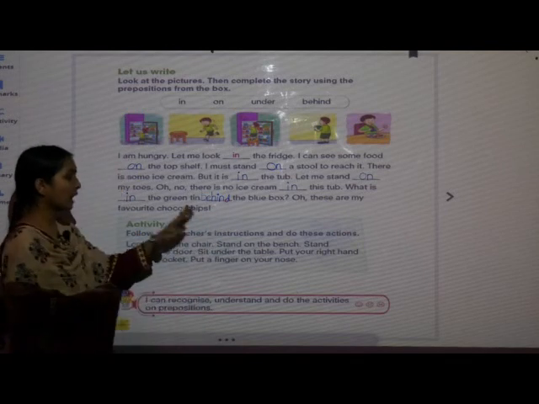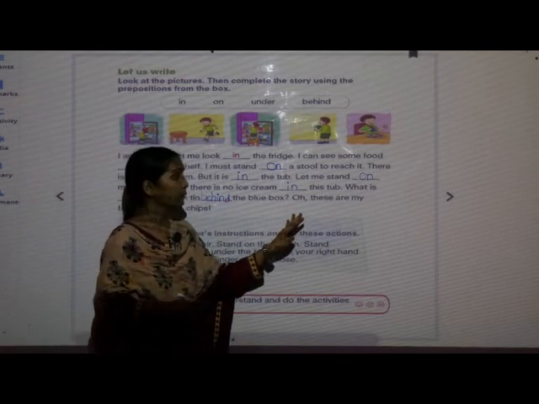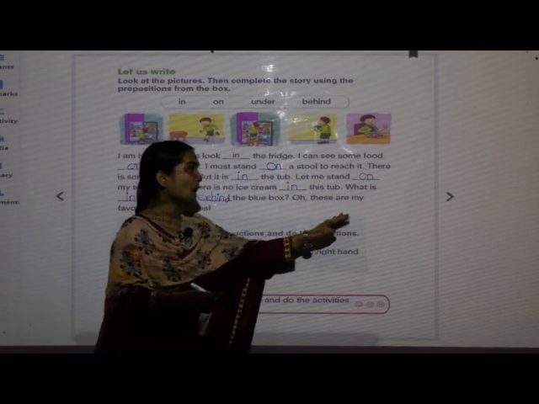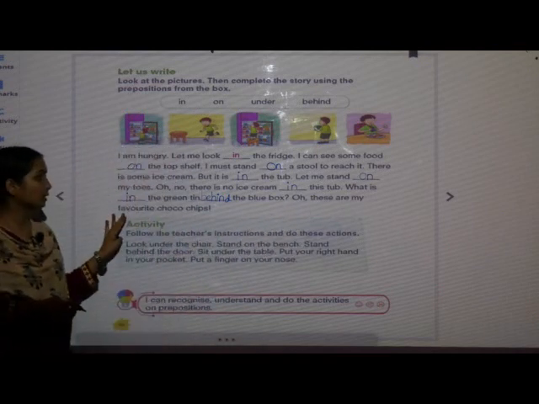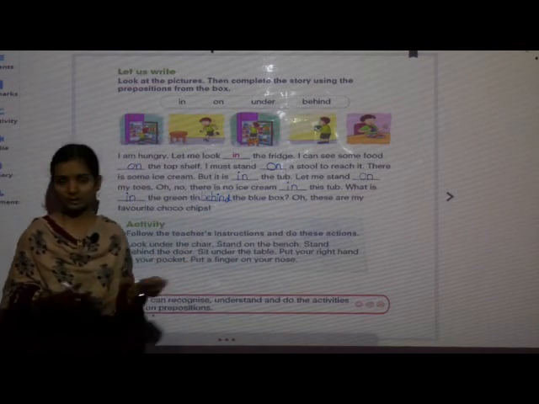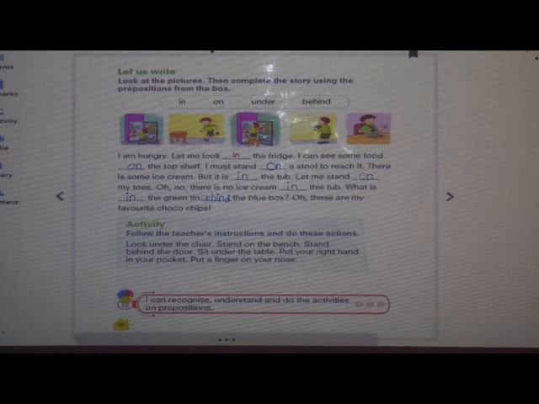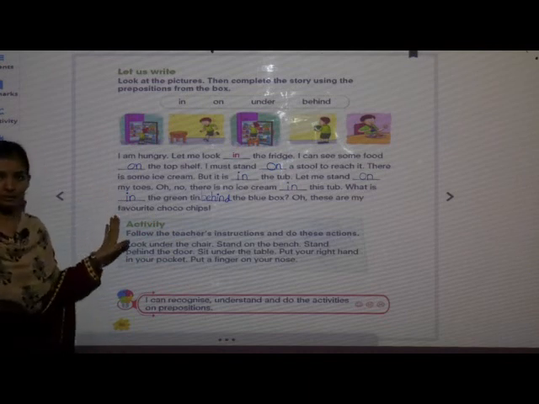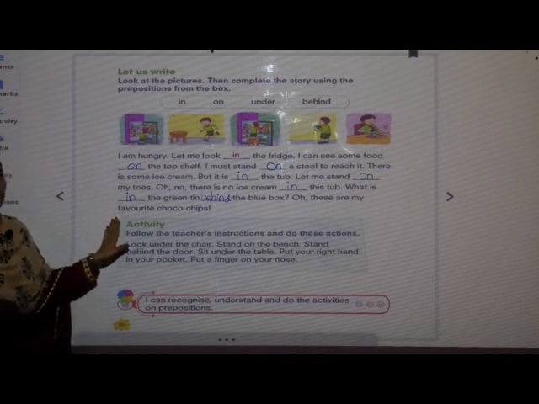B-E-H-I-N-D. Behind the blue box. Oh, these are my favorite cocoa chips. Now once again, we have filled these blanks with the proper prepositions.